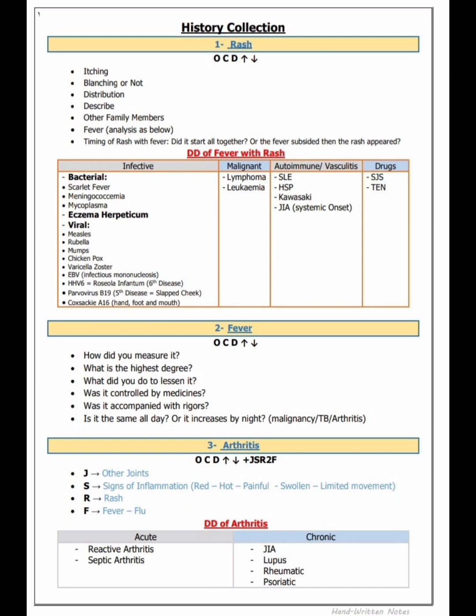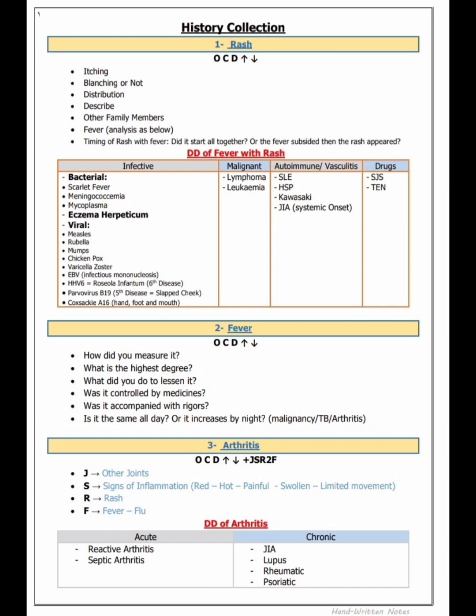Number 3 complaint is arthritis. So for arthritis, we do OCD again. When it started this limping and how long he is suffering, is there any aggravating and relieving factor? Then for arthritis plus JSR2F. So let's see. J for other joints: are other joints involved or not? Then S is signs of inflammation. That is, we exclude whether it is red, hot, painful, swollen, with limited movement. Via this, we know whether inflammation is present or not.